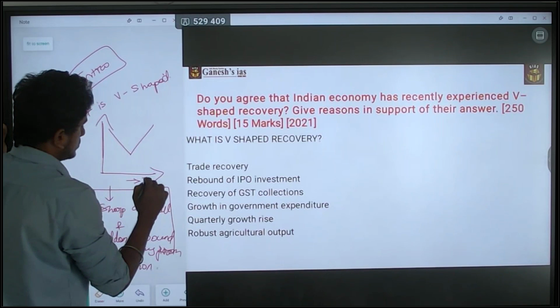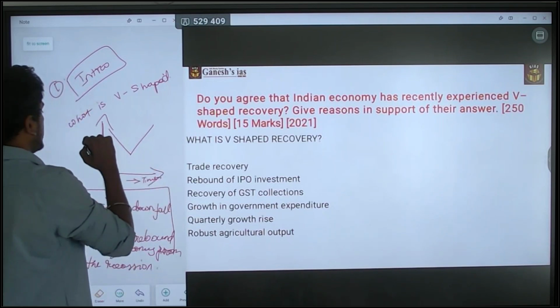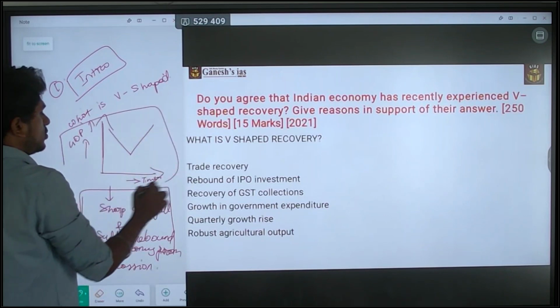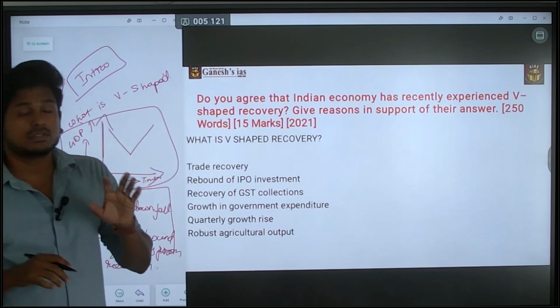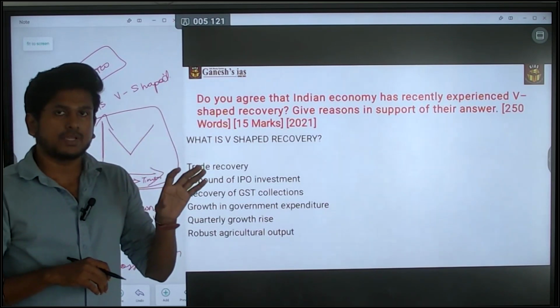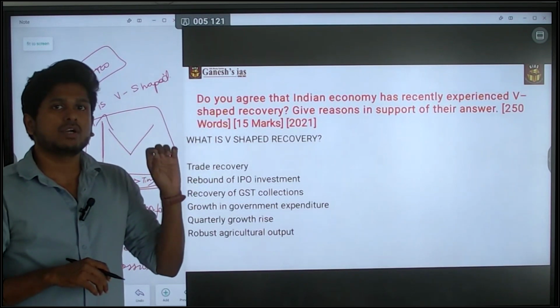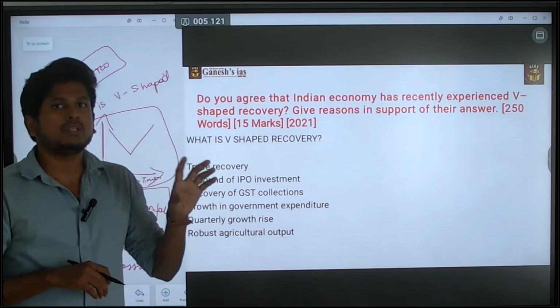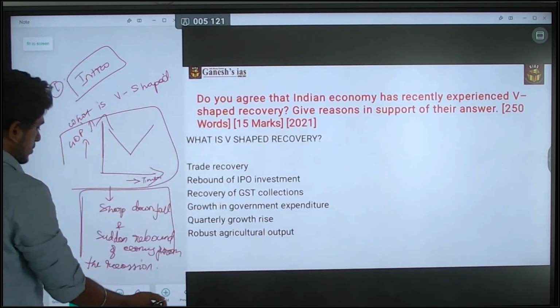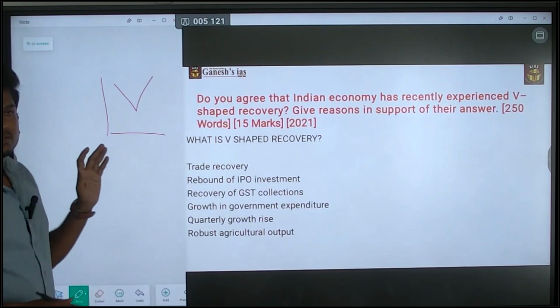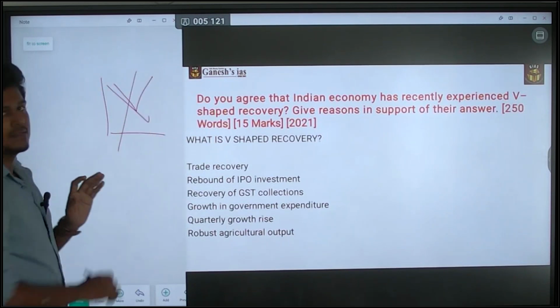Here it's time, here it's GDP. If you are going to plot a graph, the x-axis, what you are saying, the y-axis, what you are measuring, that should be there. If you blindly give it, they won't consider this.